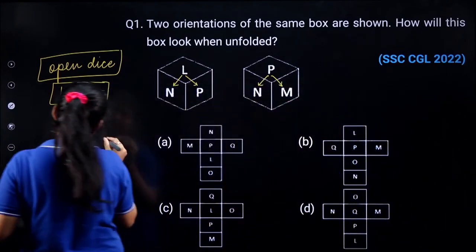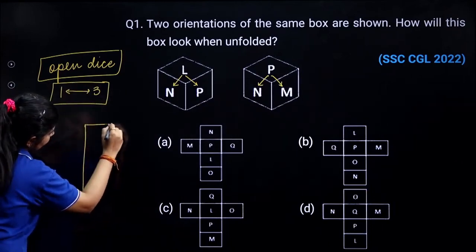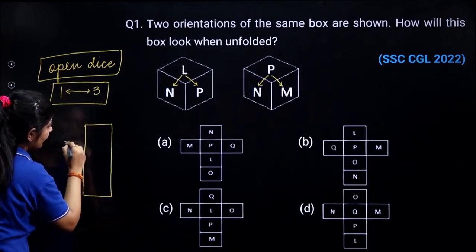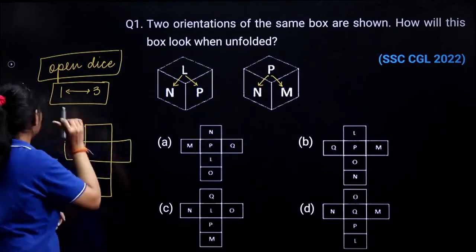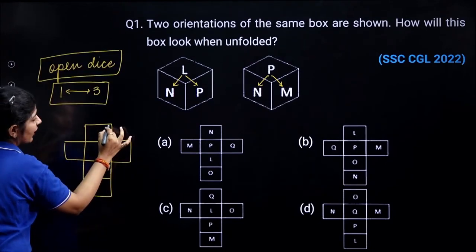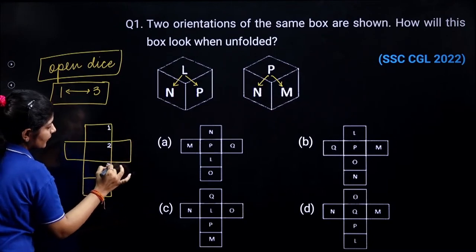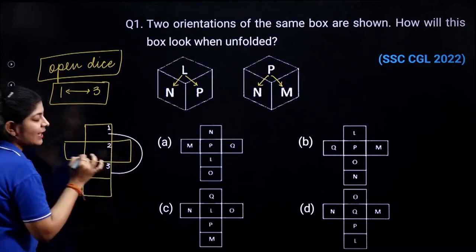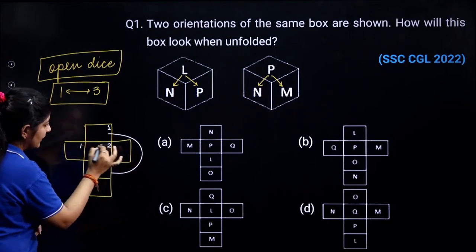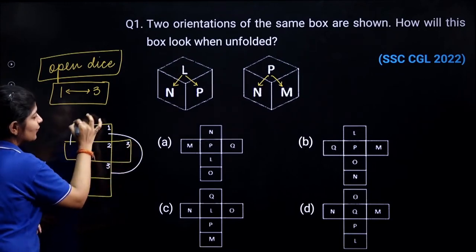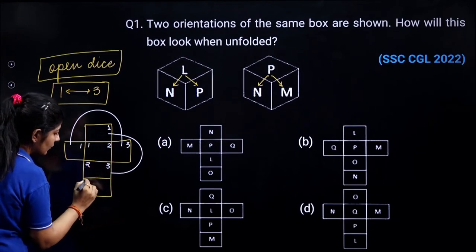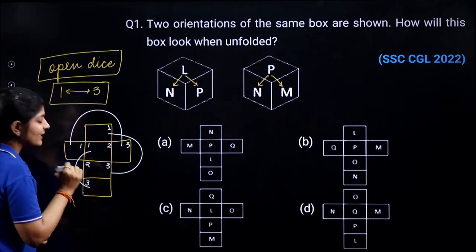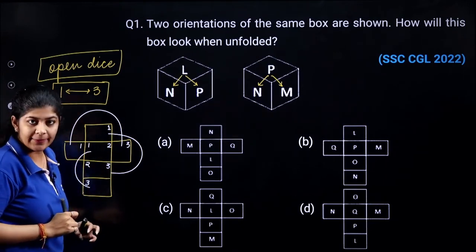What I try to say, just consider this as a dice, right? So what I'm trying to say, this 1, 2, 3. So this face and this face are the opposite pairs. 1, 2, 3. This face and this face are the opposite pair. 1, 2, 3. This face and this face are the opposite pair, right?